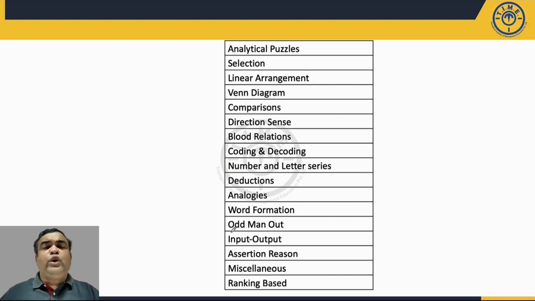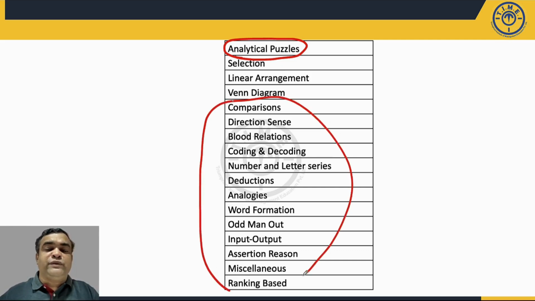Fine. So here again the strategy would have been simple, because in the analytical puzzle part, that is the caselets part, there were around 4 to 5 caselets. I don't have the exact number, but some of the caselets were doable. They were not very difficult, but some of the analytical puzzle sets were definitely time consuming. So the good strategy would be that you should attempt the normal logical ability part first. That is, apart from analytical puzzles, you could have attempted this portion first.